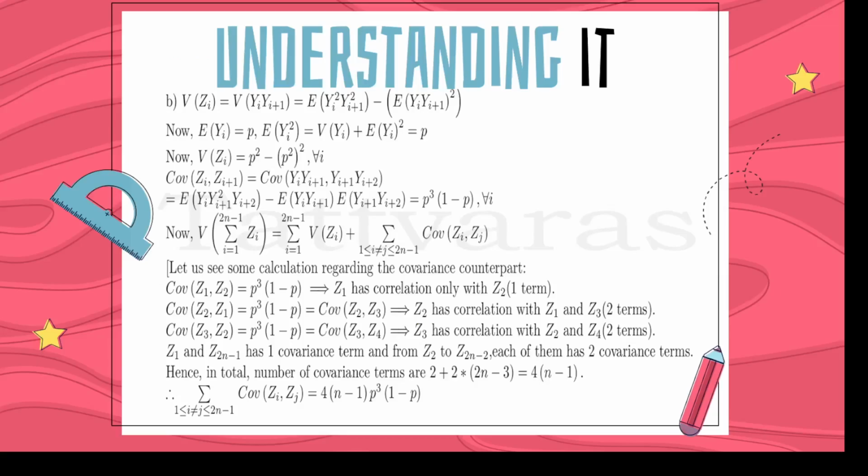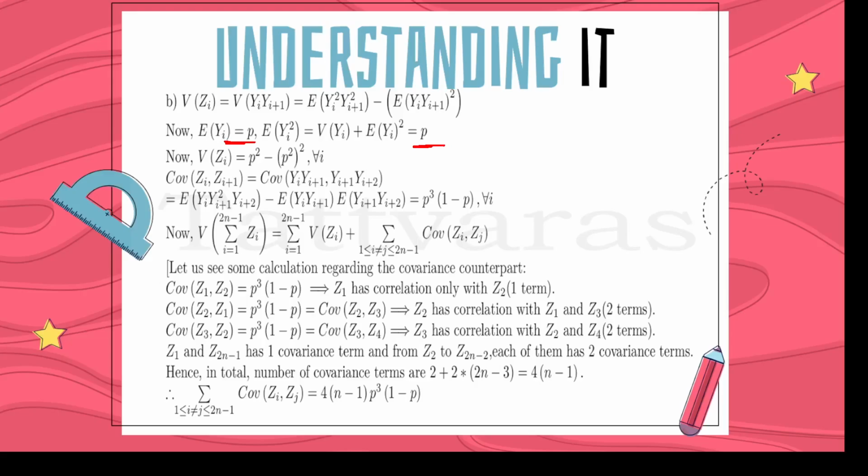Now for the second part, we need to find out the variances. So variance of Zi equal to variance of Yi into Yi plus 1, which is equal to expectation of Yi square into Yi plus 1 square minus expectation of Yi into Yi plus 1 whole square. Now, expectation of Yi equal to p and expectation of Yi square equal to p again.